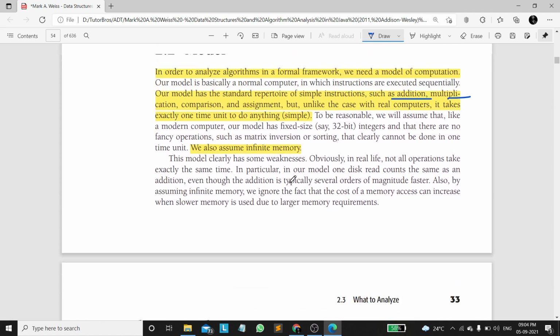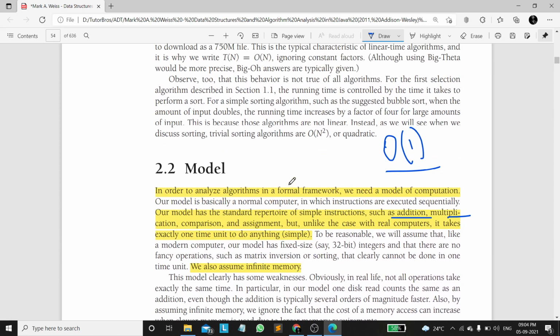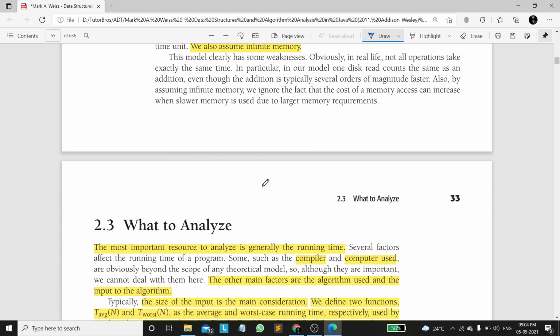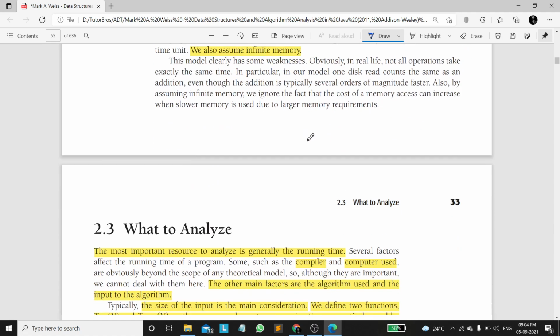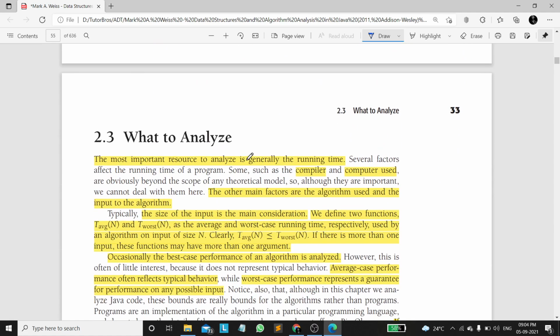To avoid confusion about memory size affecting compile time, we assume infinite memory, so there won't be any change in time complexity based on memory size.